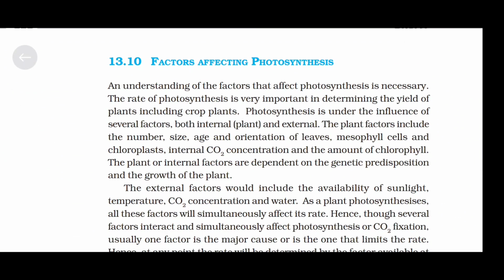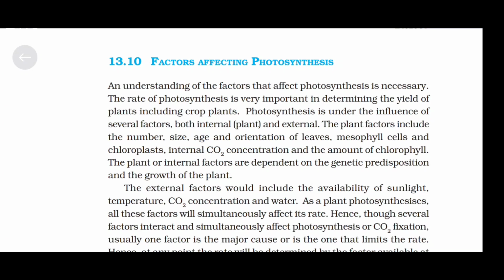Okay. Factors affecting photosynthesis. An understanding of the factors that affect photosynthesis is necessary. The rate of photosynthesis is very important in determining the yield of plants, including crop plants. Photosynthesis is under the influence of several factors, both internal, plant, and external. The plant factors include the number, size, age, and orientation of leaves, mesophyll cells, and chloroplasts, internal carbon dioxide concentration, and the amount of chlorophyll.